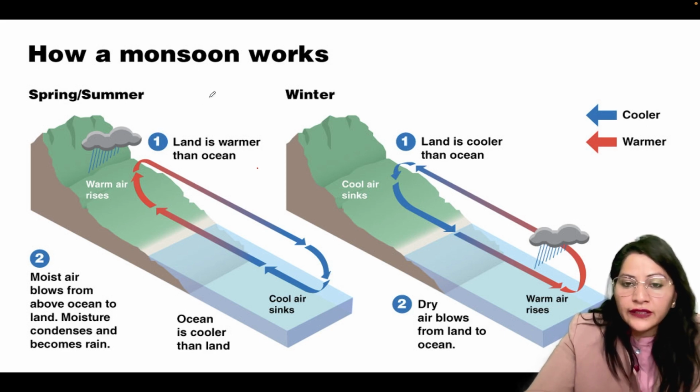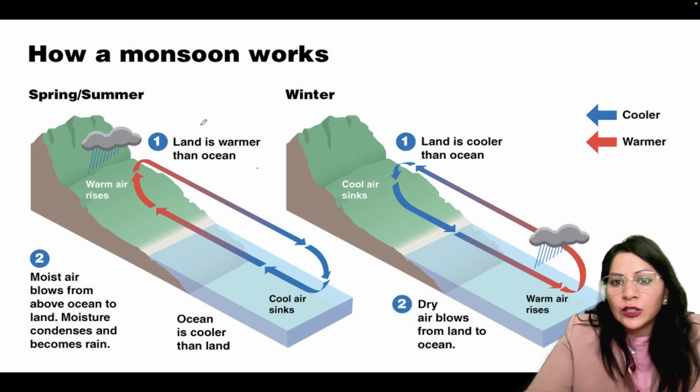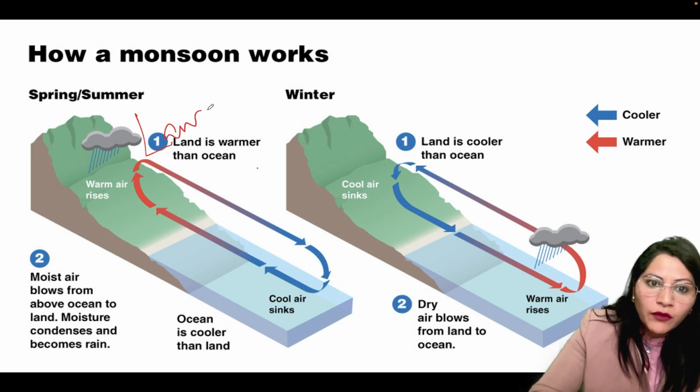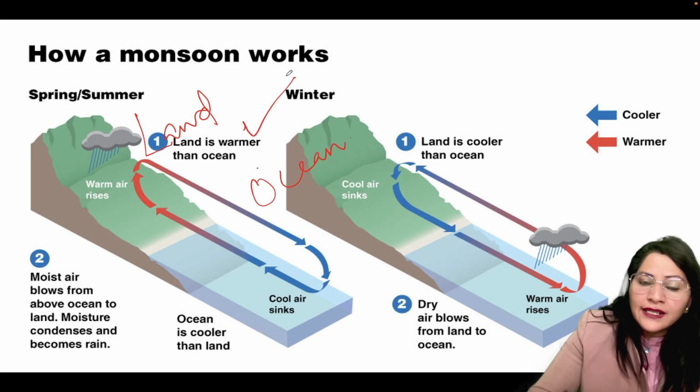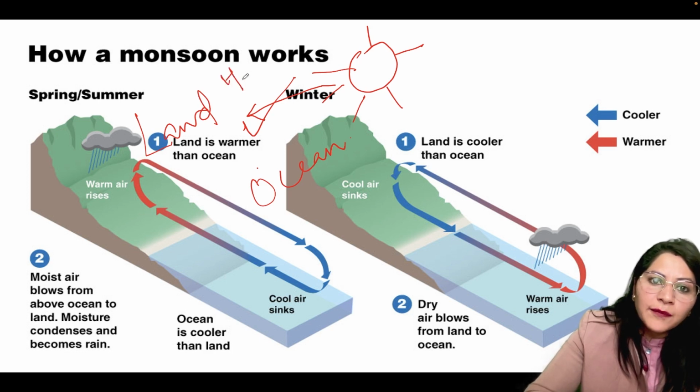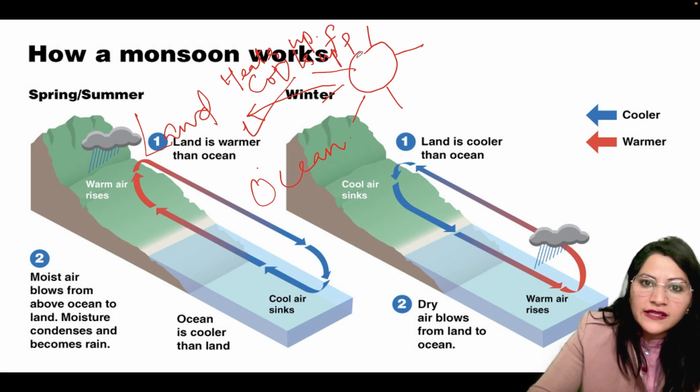And there is one more thing that we have to consider here, that is heating up of the land and the heating up of the ocean part. Land has a property of, suppose this is sun, and sun rays are falling over the land. Land heats up faster, and cools up faster.